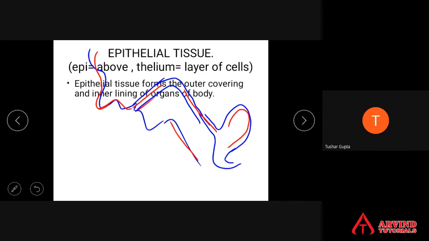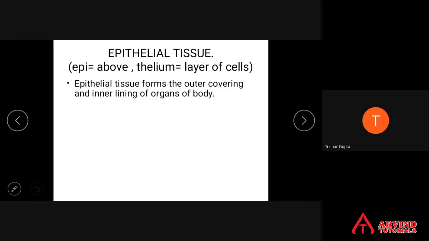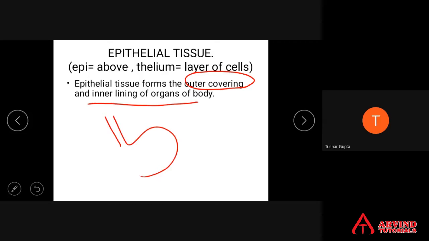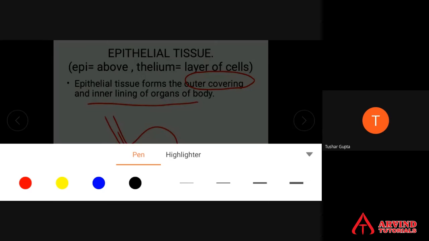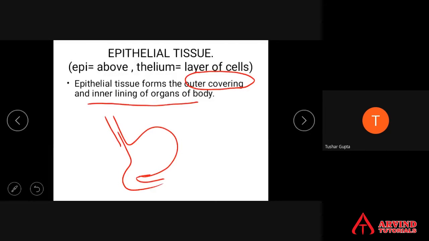That is why we say that epithelial tissue forms the outer covering and inner lining of organs of the body. It forms the outer covering as well as the inner lining of organs of the body. That type of tissue is called what? Epithelial tissue. There is a definition for this. Tissue that forms the outer covering, body का बाहर का covering और organs के अंदर का lining. For example, stomach का lining, the lining of stomach, ये lining है ना ये epithelium है.